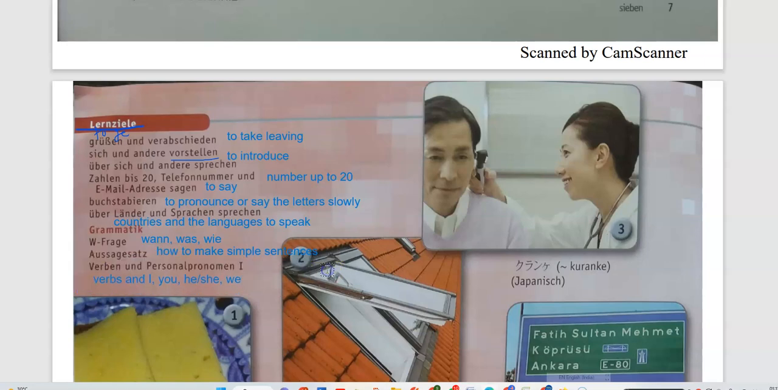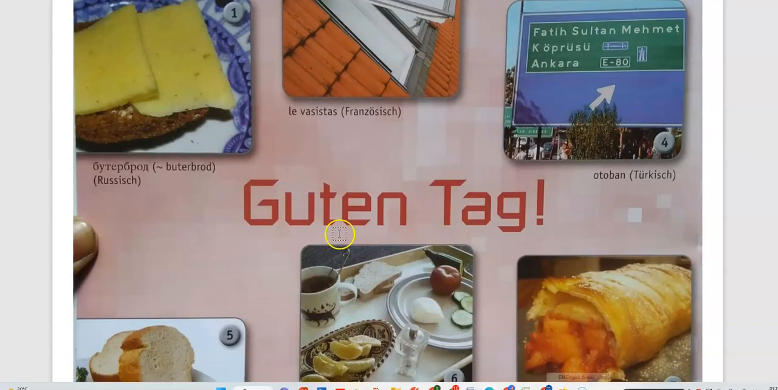Okay, now going into the lesson, Guten Tag. So the name of the lesson is Guten Tag. Guten Tag is nothing but good day. So it is one way of greeting other persons in a day. Guten Tag is good day. So the Tag is day.